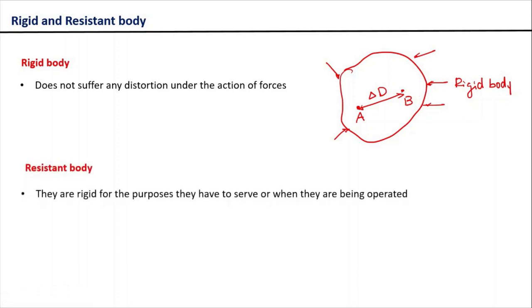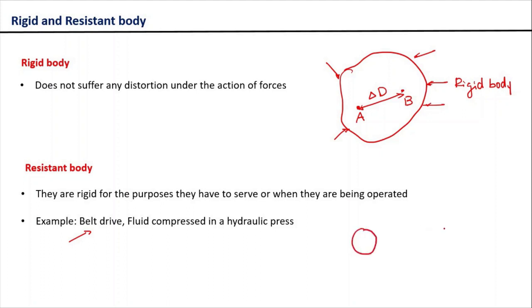Now let us see what is a resistant body. Resistant bodies are bodies that become rigid under certain specific conditions. Let us see some examples. The most general example of a resistant body is simply your belt drive. Let's say you have a belt drive system moving over a pulley.